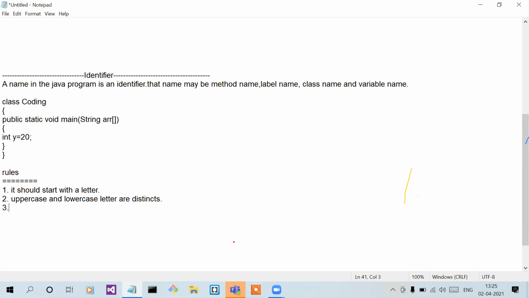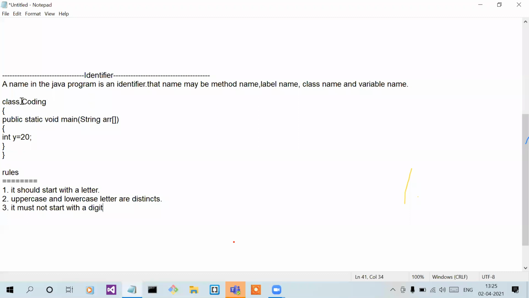Third rule, an identifier must not start with a digit. See, for example, Coding.